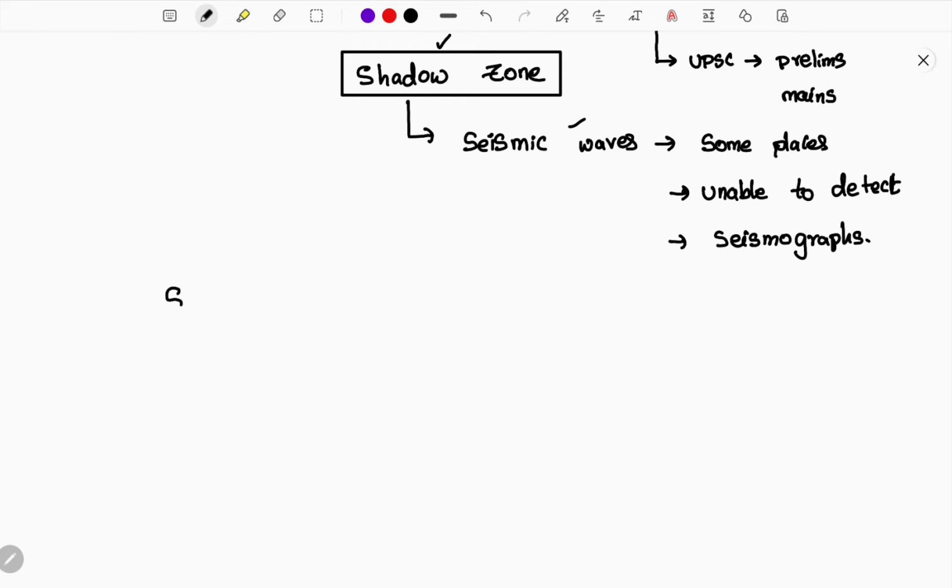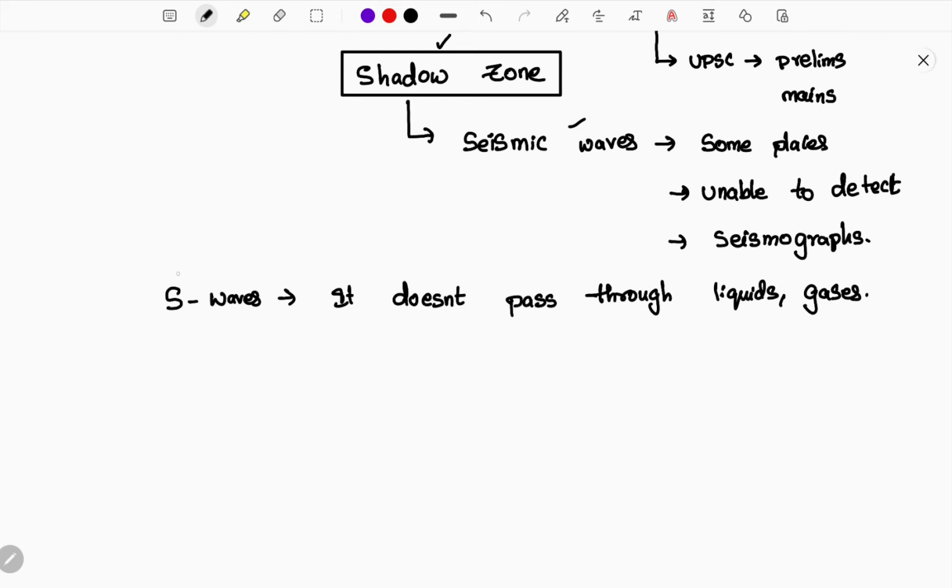Now before that, you must know the characteristics of S waves. S waves pass only through solids. They are unable to pass through liquids and gases, which means they are not detected there. This is a feature of S waves: they travel only through solids.